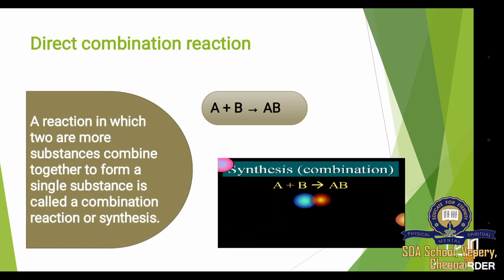The definition for direct combination reaction is a reaction in which 2 or more substances combine together to form a single substance is called a combination reaction. This is also called synthesis. So, combination reaction means nothing but 2 or more substances combine together and a single product will be formed.